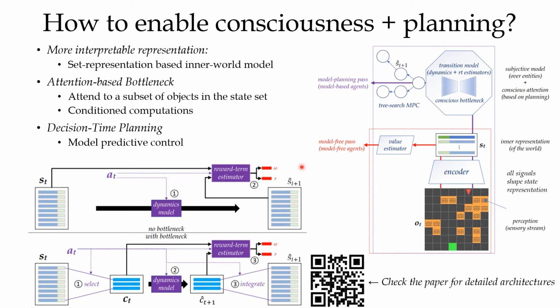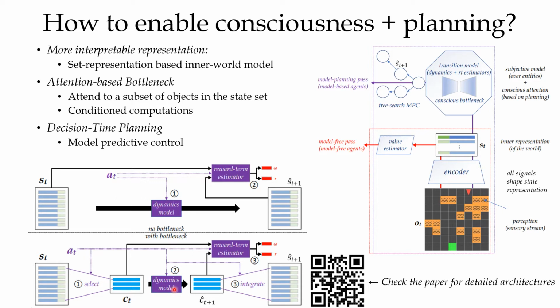To be C1 capable, on top of this normal set-based model, we introduce a select and integrate procedure. First, based on ST and AT, we select the potential objects that may be useful during this transition. In this way, we get the bottleneck set CT.